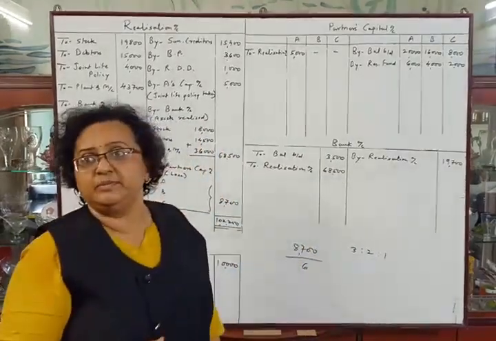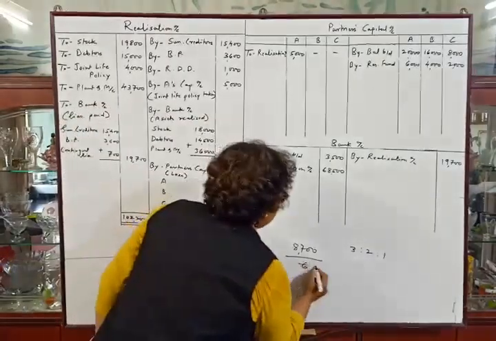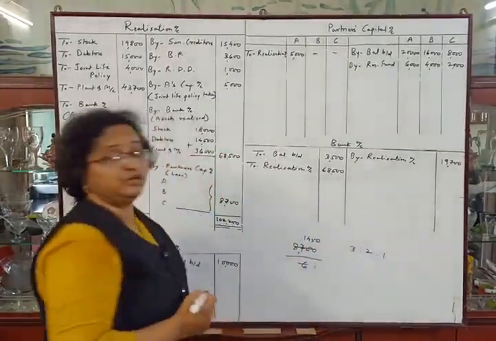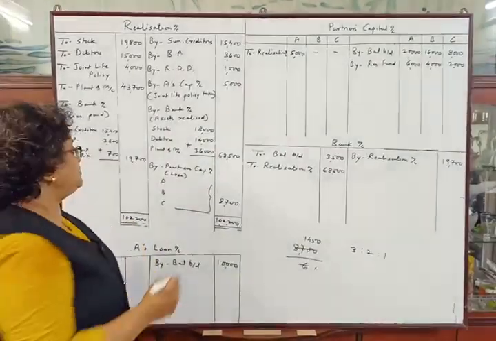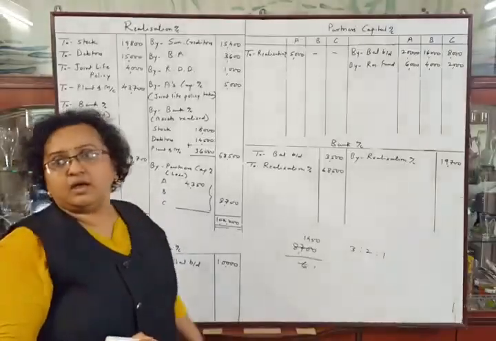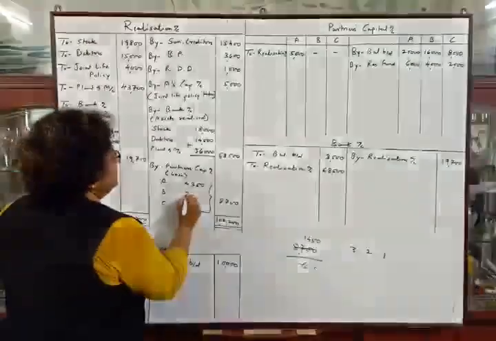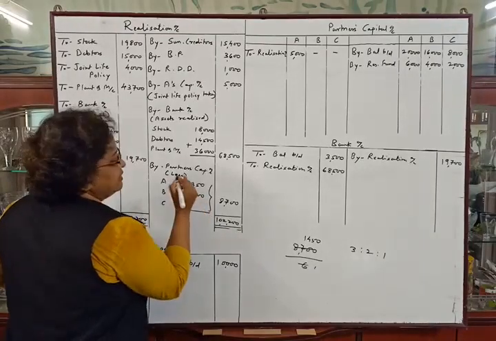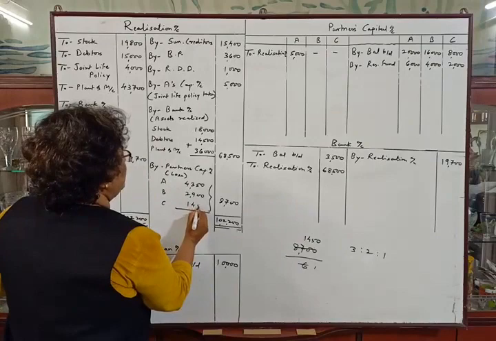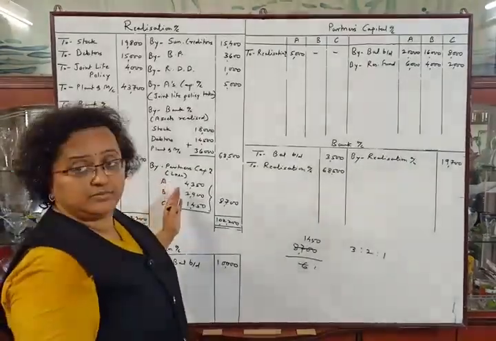The division will be 1,450. 1,450 into 3, that is 4,350 to A. 1,450 into 2, that is 2,900 to B. And 1,450 into 1, that is 1,450 to Mr. C.